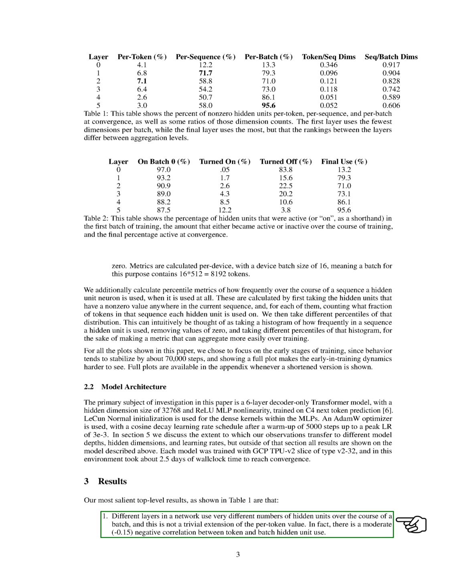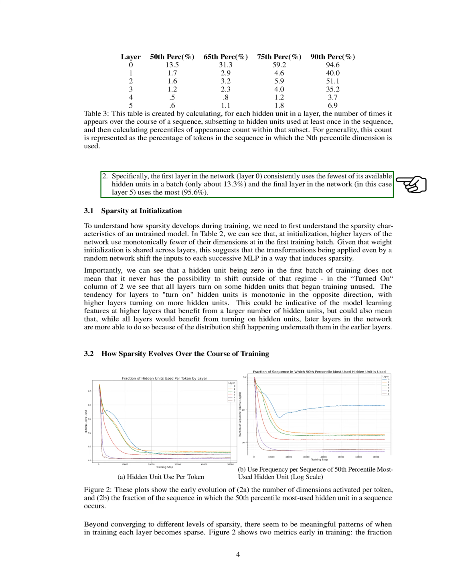Our key results show that different layers in the network utilize varying numbers of hidden units during a batch, with a moderate negative correlation between token and batch hidden unit usage. The first layer, layer 0, consistently uses the fewest hidden units, about 13.3% per batch, while the final layer, layer 5, uses the most, 95.6%.